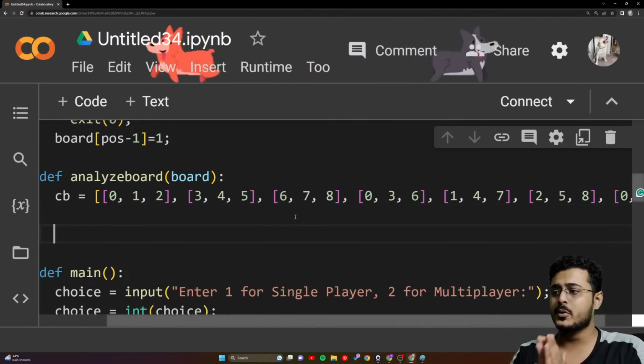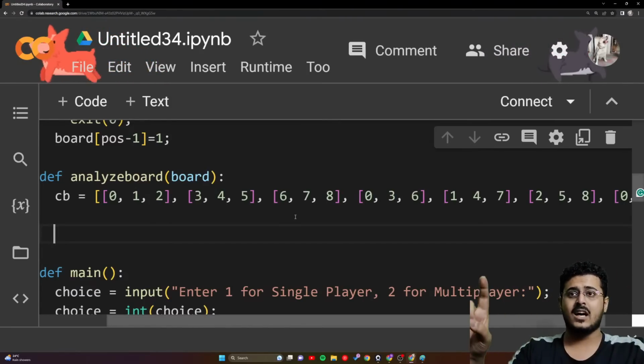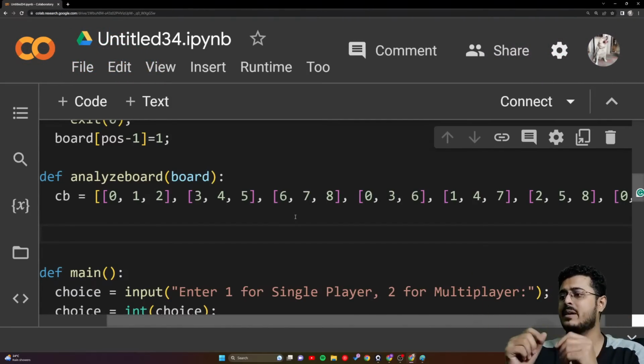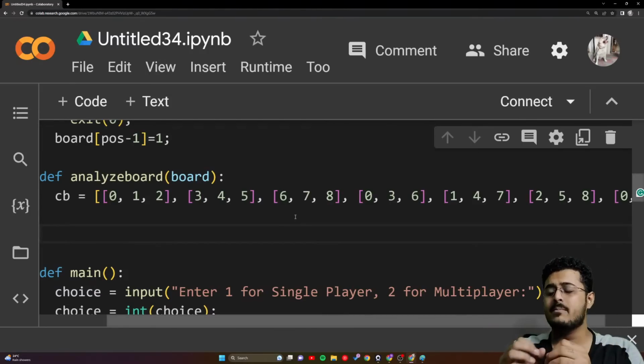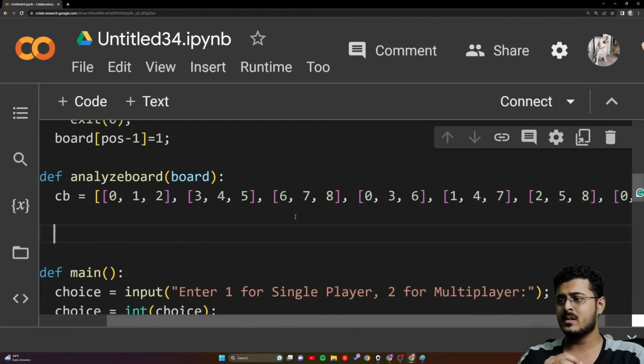Now what we need to do right over here is we are going to go over this big list. How many elements are there inside of this big list? Can somebody let me know? How many elements are there inside of this big list, guys?